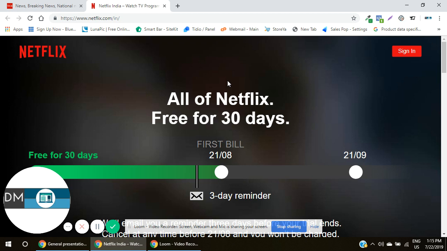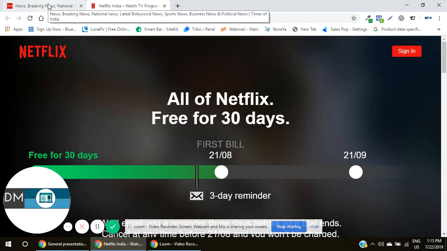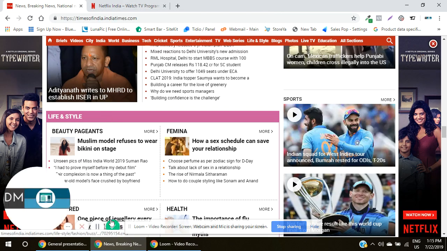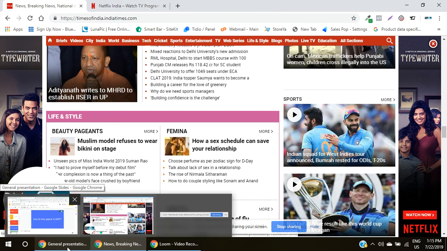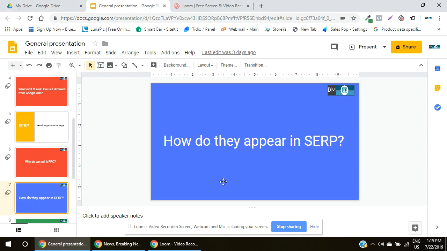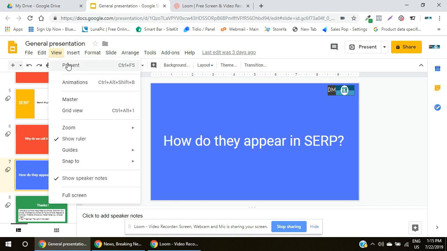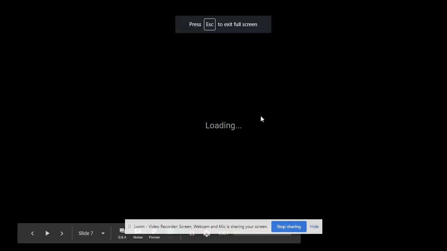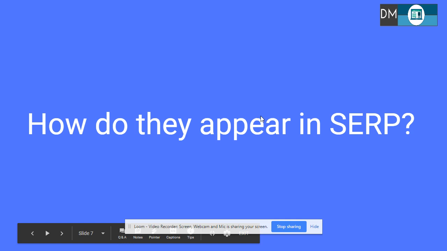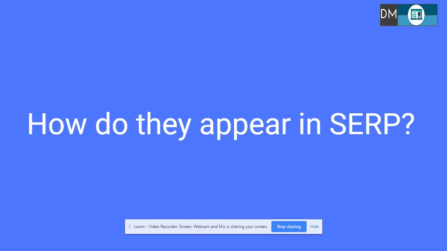And basically, Times of India has a lot of traffic, and all that traffic can be routed to Netflix, and that is how Times of India would make money. And this is an example of a Google display ad. So what we have done is we have seen the examples of Google search ad, the shopping ad, as well as the Google display ad. Now let's move further, guys. So I have shown you how these kinds of ads appear on the search engine results page.